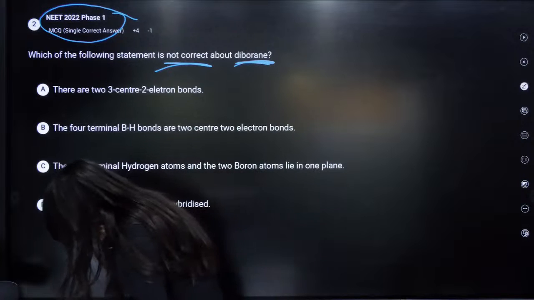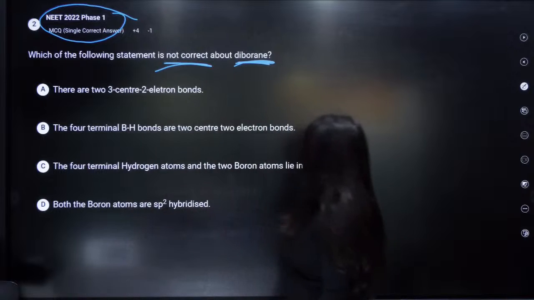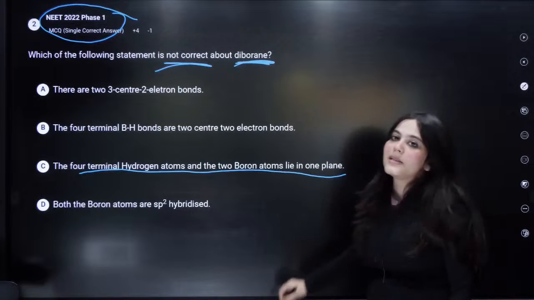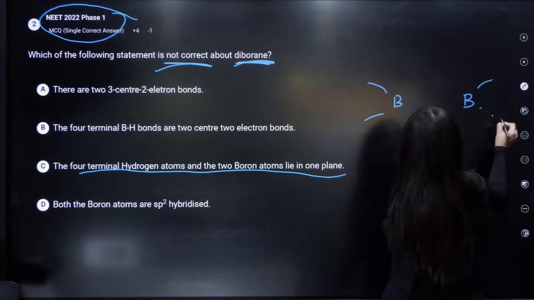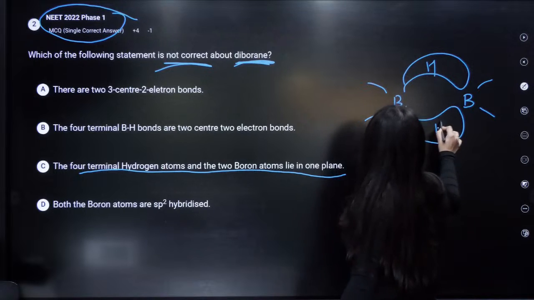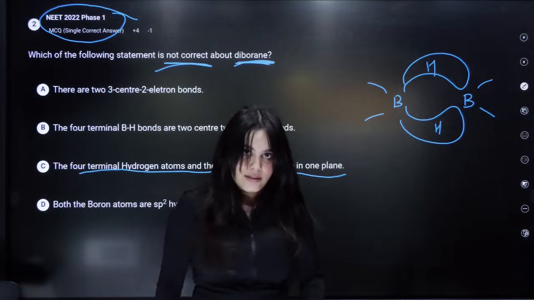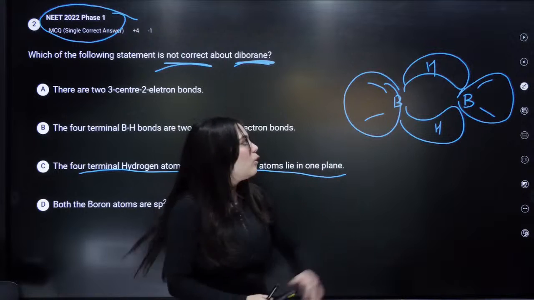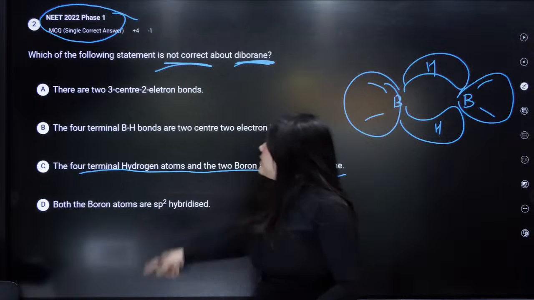D, very, very good, Nancy. Venki 3. No. Here, see, it is written the 4 terminal hydrogen atoms and the 2 boron atoms lie in one plane, which is true. Here the boron and here the hydrogens are in one plane. The hydrogens over here are above and below the plane. I know the boron here is sp3 hybridized, right? But this structure is in one plane and only the hydrogen atoms are above and below the plane. Okay? So this is a true statement.